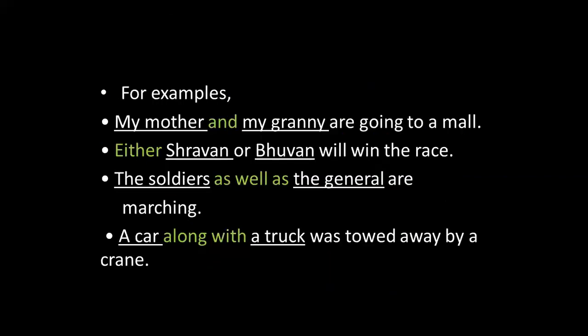For example, my mother and my granny are going to a mall. In this sentence, my mother and my granny are the subjects, and 'and' is the conjunction that joins them. This is called a compound subject, and it shares only one simple verb, are going. Are going is the verb; to a mall, together with it, is the predicate.